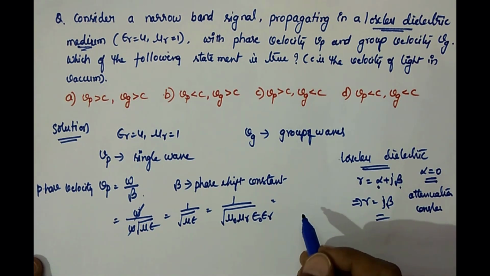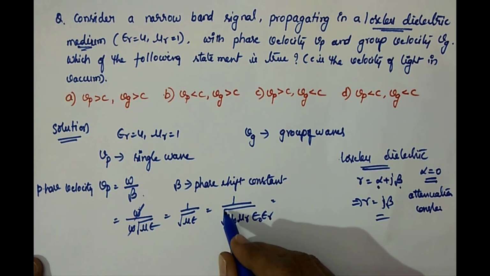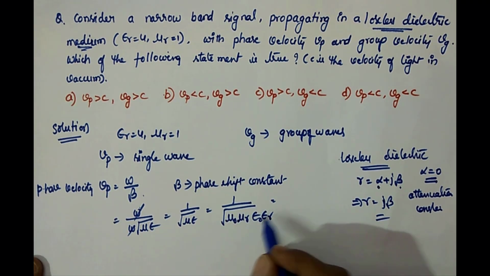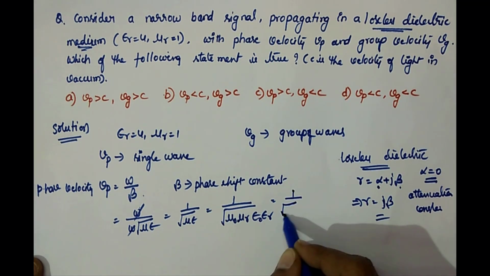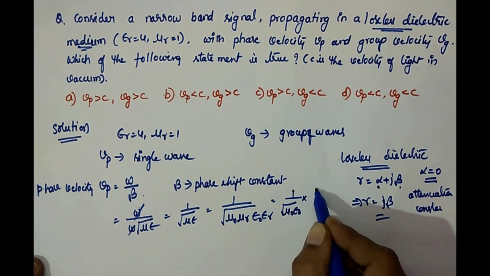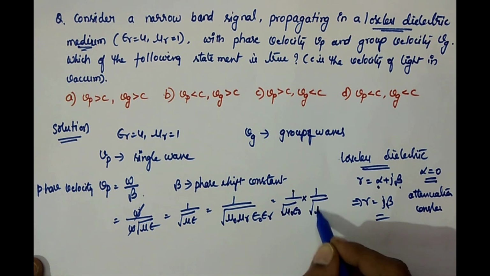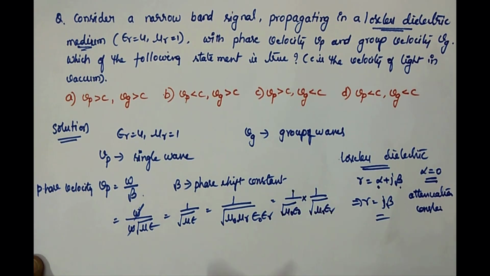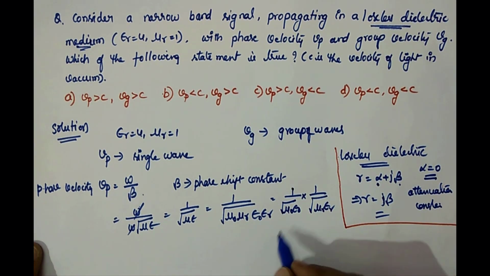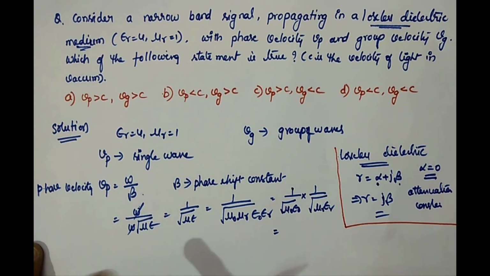So Vp is 1 by root mu naught epsilon naught into 1 by root mu r epsilon r. What is this 1 by root mu naught epsilon naught?